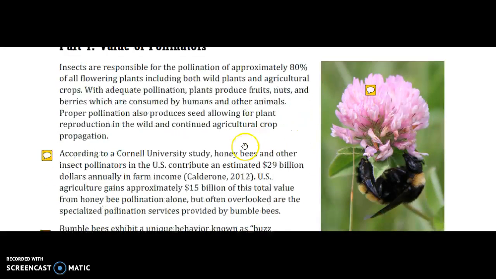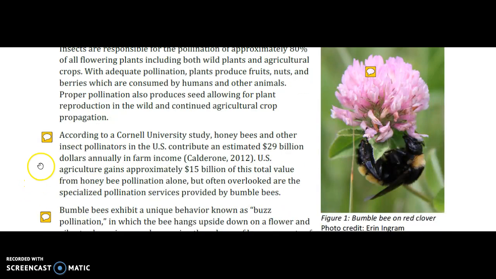So continuing on to the next paragraph, according to a Cornell University study, honeybees and other important pollinators in the U.S. contribute an estimated $29 billion annually in farm income. Now, immediately in this paragraph, I start to see important facts presented. And whenever I come across and have read through important facts, I often go back and reread that information to make sure that I have fully understood the scope of those facts.